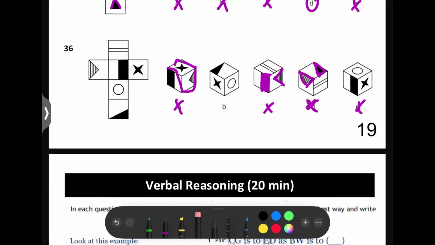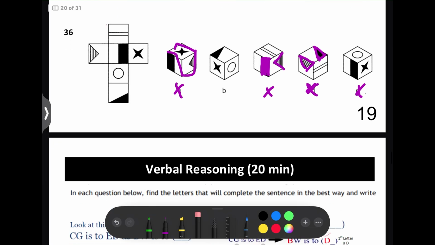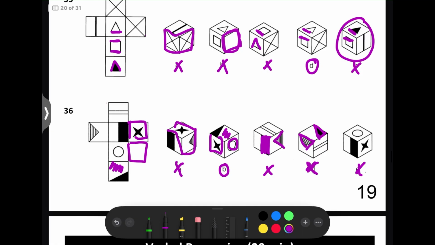It's just wrong. So the answer for this one is B, because we've got this white section of this one in line with the circle, and then it makes sense for this star to fold and become next to this one here. So B just makes sense. So B is the answer.